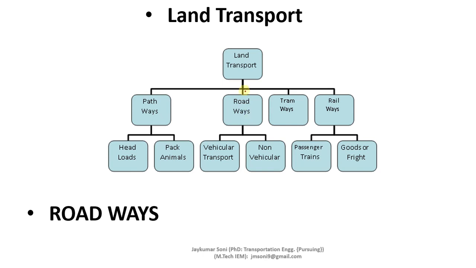Now let us learn about the second category, which is roadways. Roadways can be further divided into vehicular transport and non-vehicular transport. Road transport is one of the most important modes of transport. The history of road transport started from ancient civilizations, and gradually it became a more and more popular means of transport. Vehicular transport means the transport in which vehicles are used, and non-vehicular transport means the transport in which vehicles are not used.